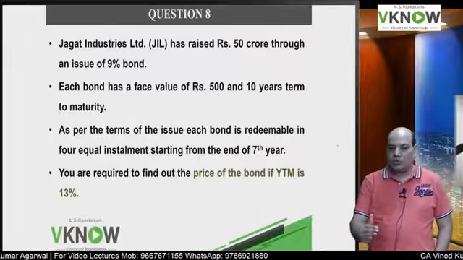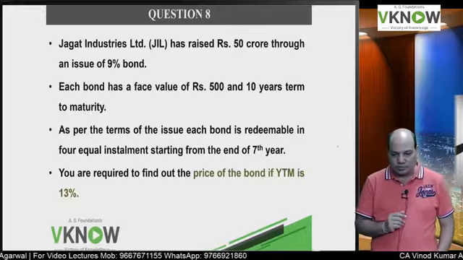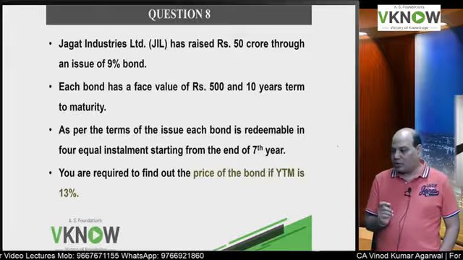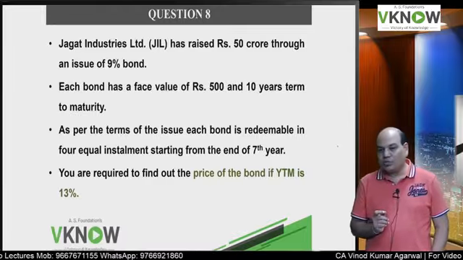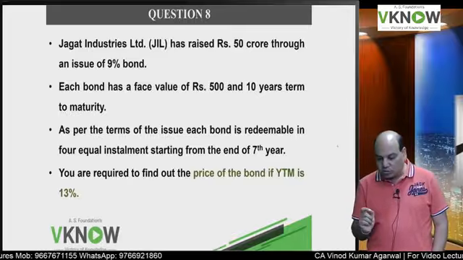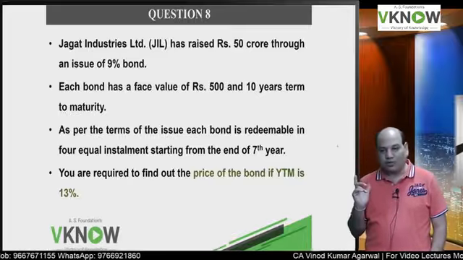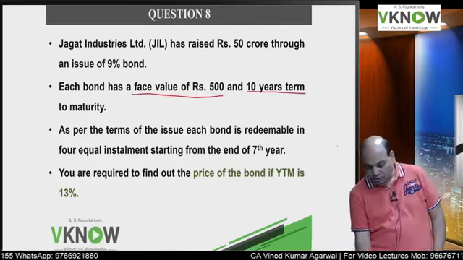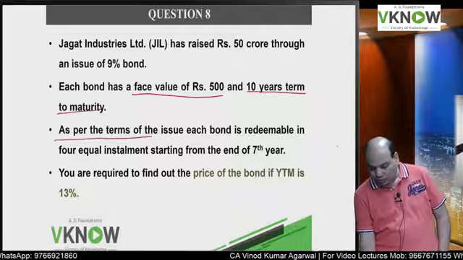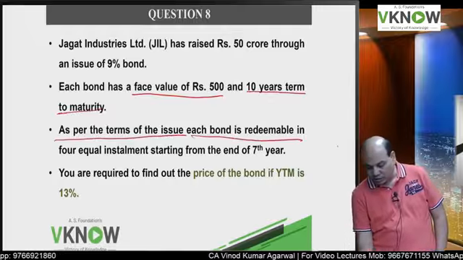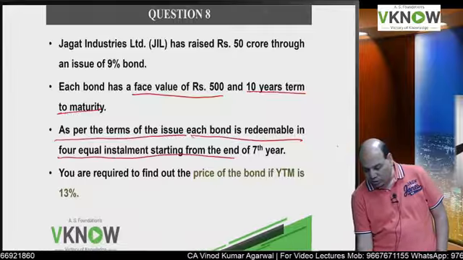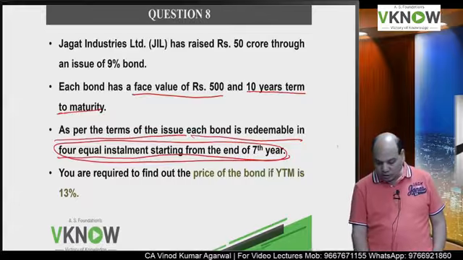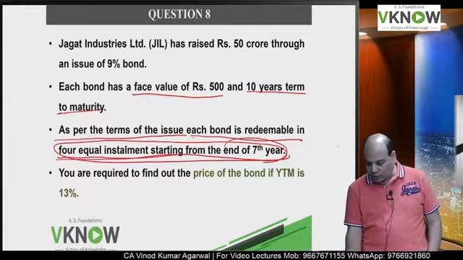The next question is just a small modified version of the previous one. Jagat Industries Limited, JIL, has raised rupees 50 crore through an issue of 9% bond. Each bond has a face value of rupees 500. So this time the face value is 500. 10 years is the term to maturity. As per the terms of the issue, each bond is redeemable in 4 equal installments starting from the end of the 7th year. Underline this sentence: starting from the end of the 7th year.